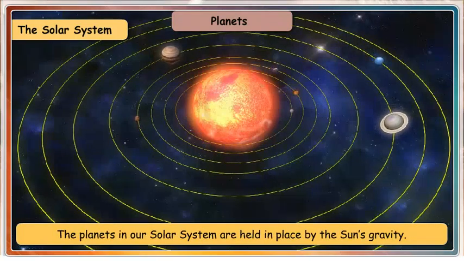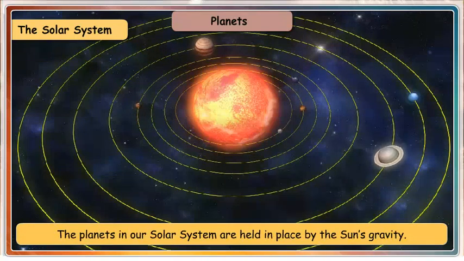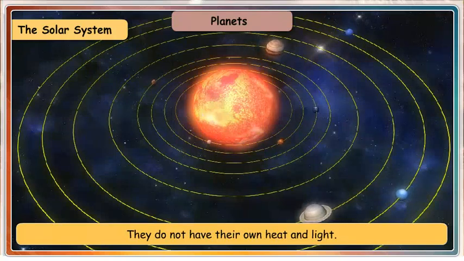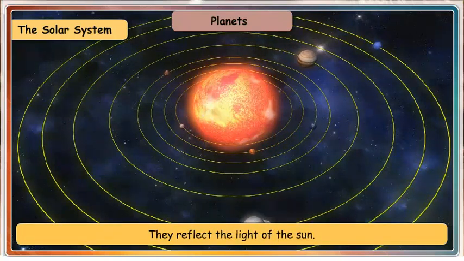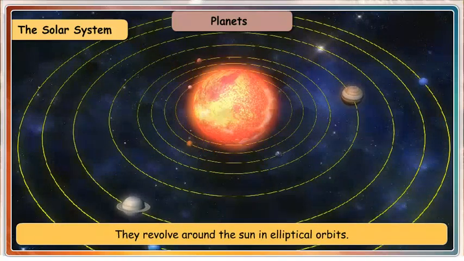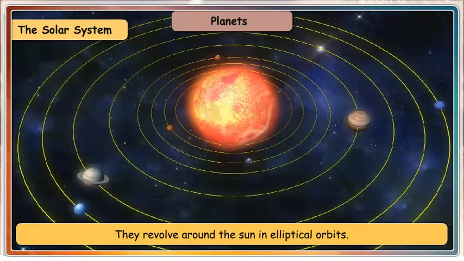The planets in our solar system are held in place by the Sun's gravity. They do not have their own heat and light. They reflect the light of the Sun. They revolve around the Sun in elliptical orbits.